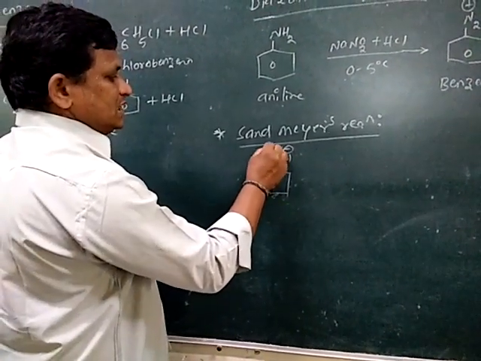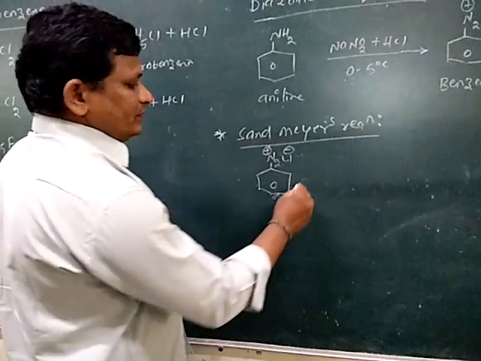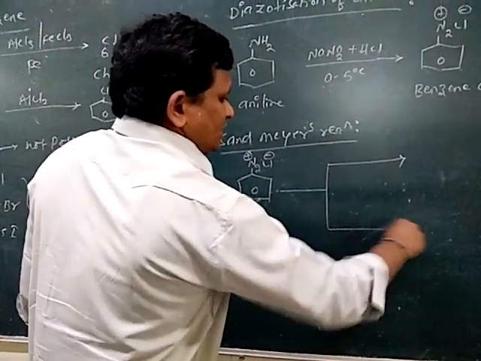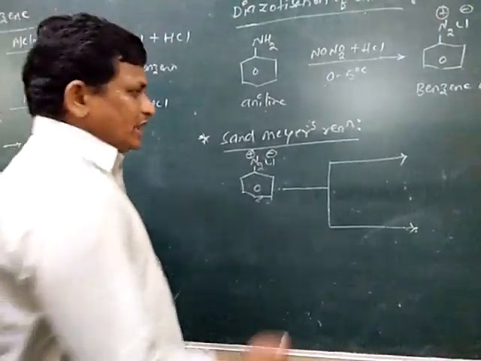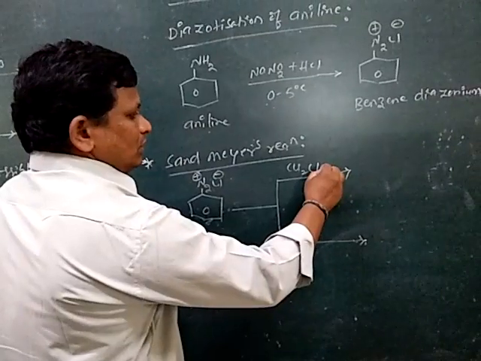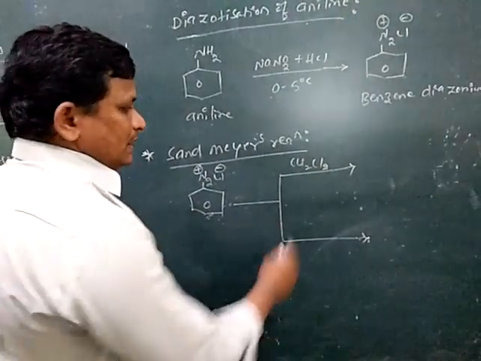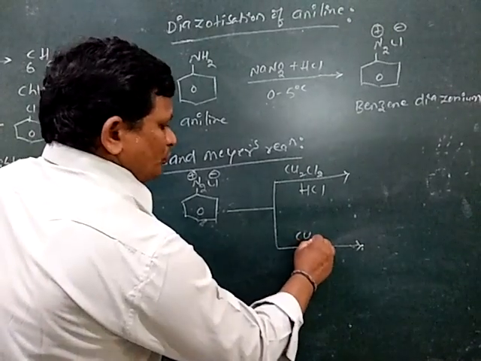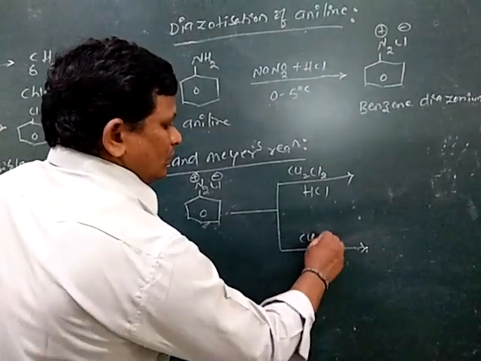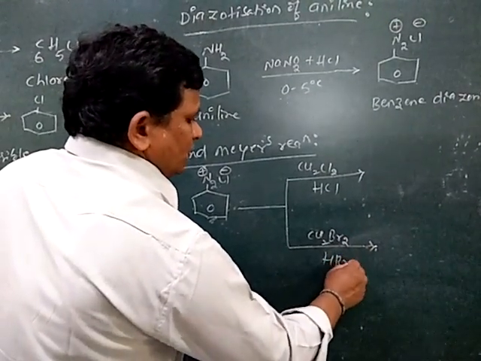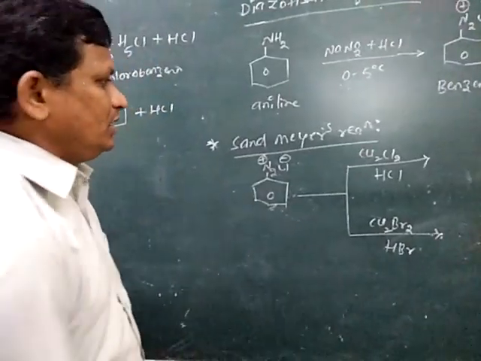It is Cl minus, it is N2 plus. So then this reaction undergoes in the presence of cuprous chloride, simply Cu2Cl2 or CuCl, in the presence of HCl, same as cuprous bromide Cu2Br2 in the presence of HBr.